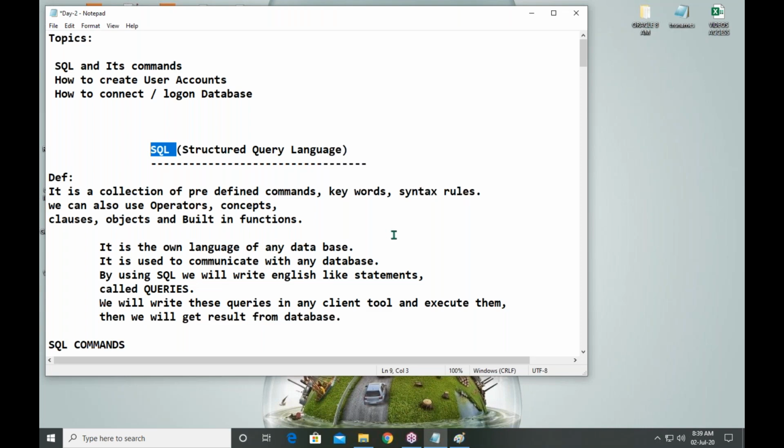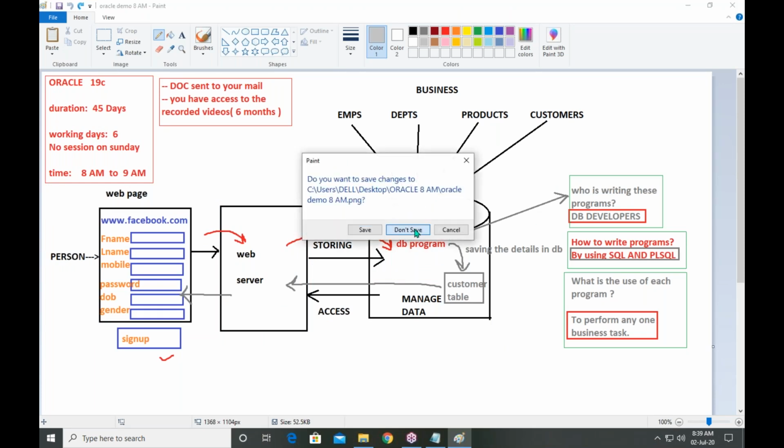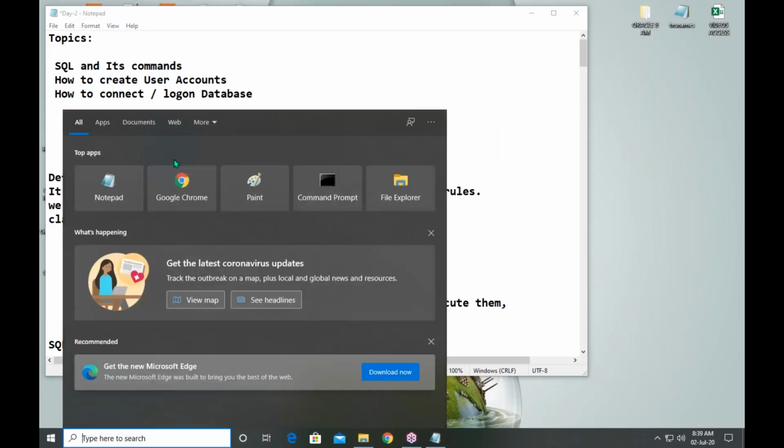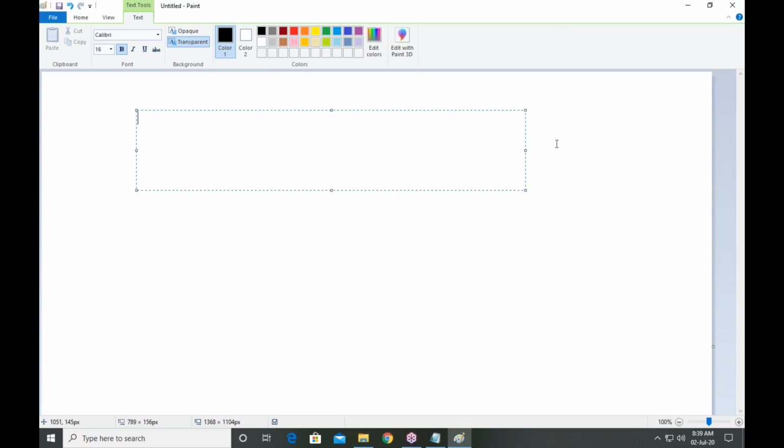So what is there in this language? Let me explain again through the diagram. We can compare SQL with English. Here I am using two headings: English, and I want to learn SQL. How to learn? So first, what do we have to learn?